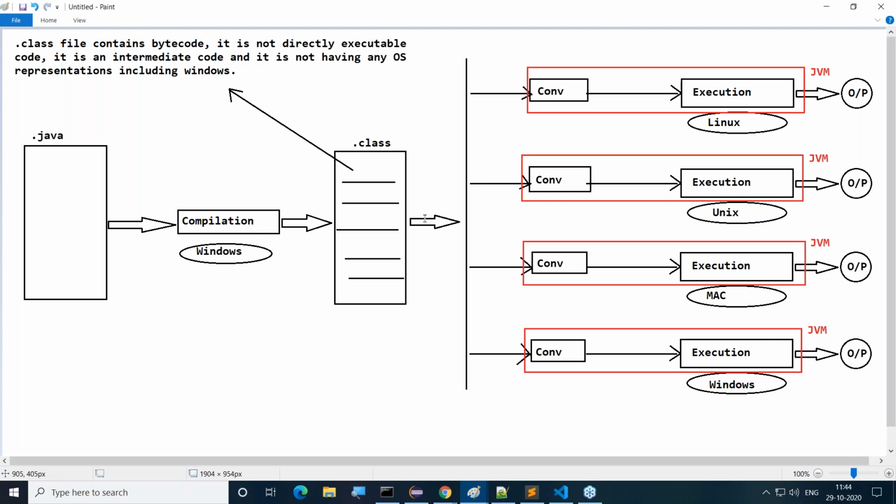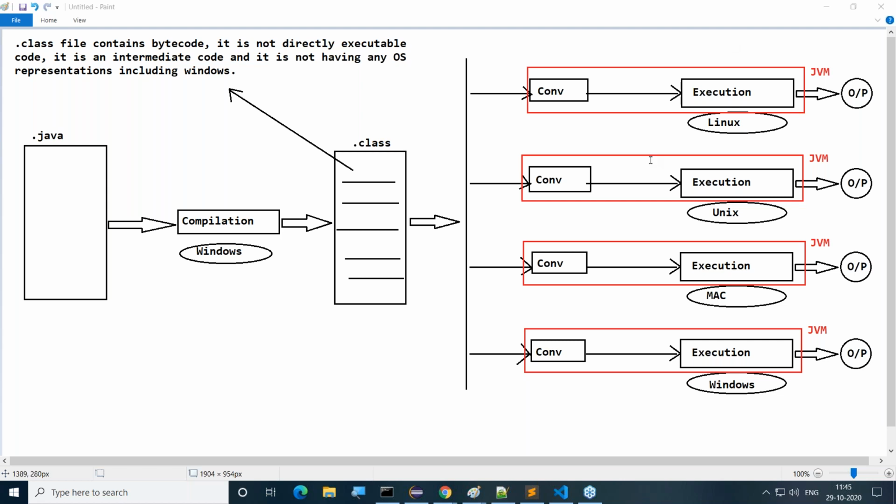JVM stands for Java Virtual Machine. Everybody, understand it clearly. JVM stands for Java Virtual Machine.